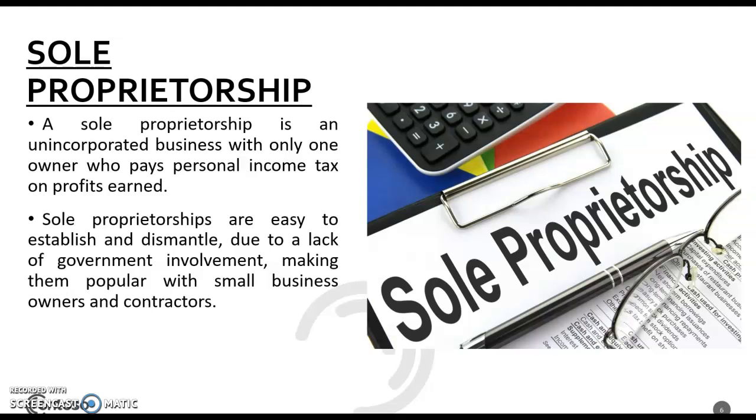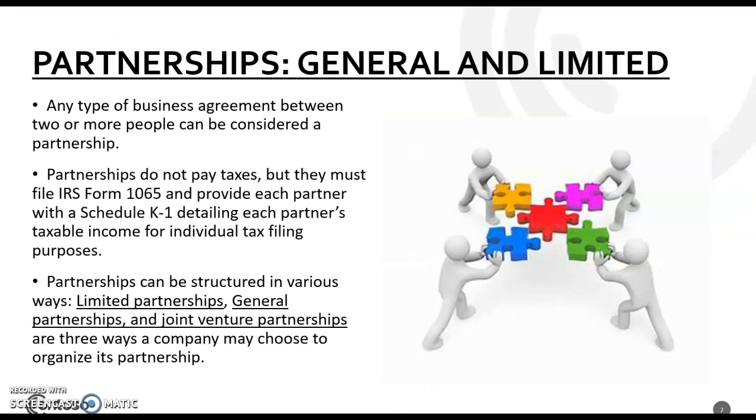on profit earned. Sole proprietorships are easy to establish and dismantle due to a lack of government involvement, making them popular with small business owners and contractors. Second, partnership. There exist two types, general and limited. Any type of business agreement between two or more people can be considered a partnership.